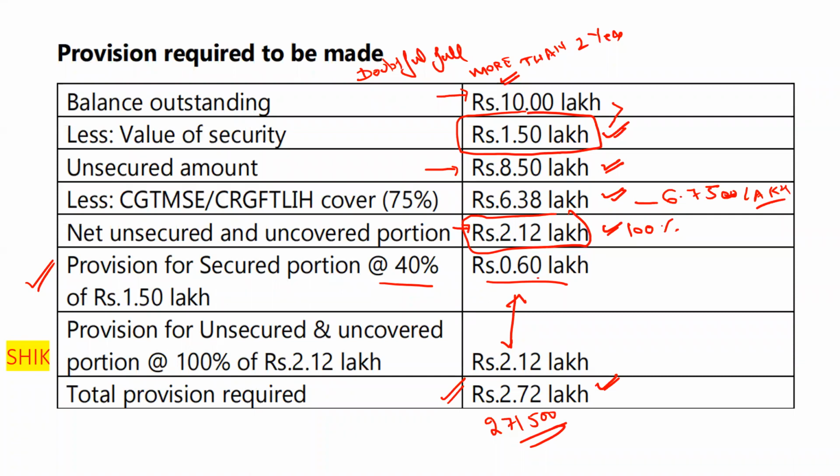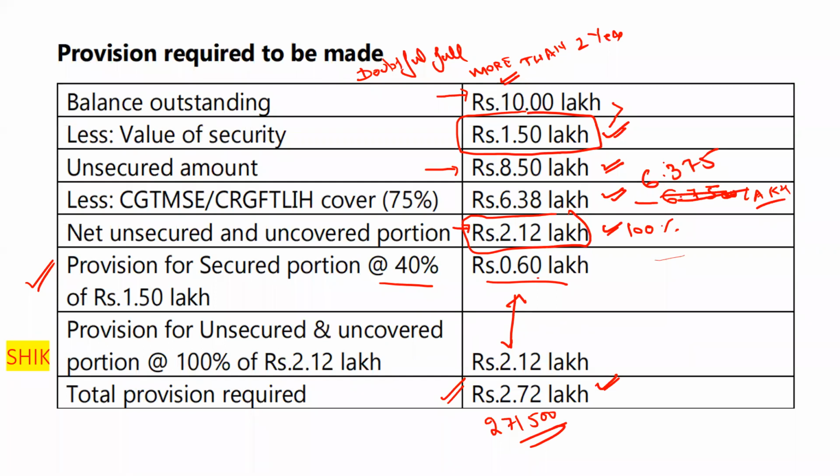Please tell me fast if you have any doubt or query. Okay, 8.50 into 0.75 comes out to be 6.375.